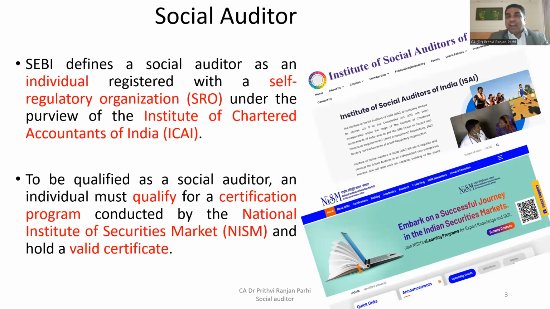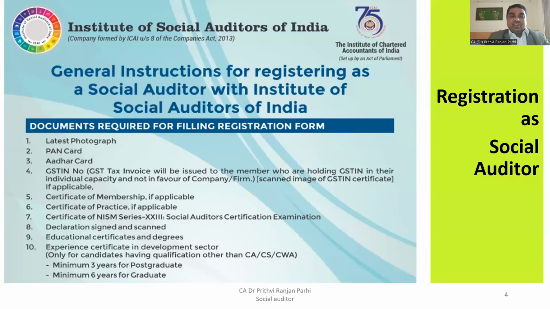Once you have a valid certificate from this institute, and if you're eligible to become a social auditor, then you can apply to the Institute of Social Auditors of India. So now you have understood it is a two-step process. First, you have to pass the certification examination from NISM, then apply to ISAI. Right, friends?